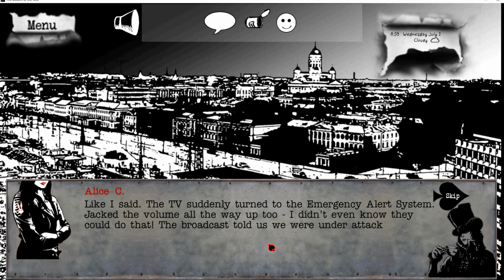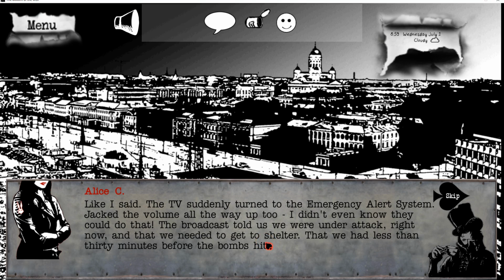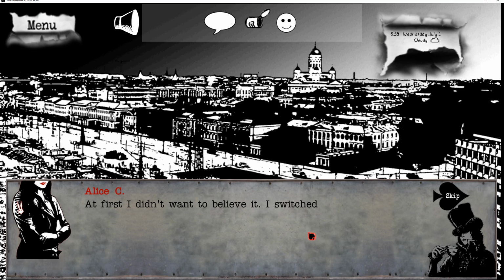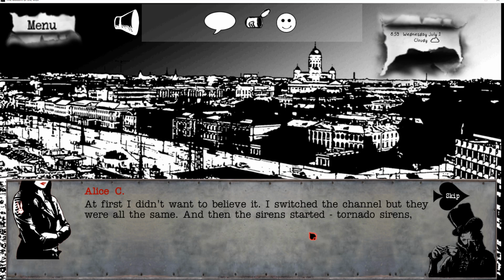Like I said, the TV suddenly turned to the emergency alert system. Jacked the volume all the way up, too. I didn't even know they could do that. The broadcast told us we were under attack right now and that we needed to get to the shelter. That we had less than 30 minutes before the bombs hit. Jesus, sounds scary. At first, I didn't want to believe it. I switched the channel, but they were all the same, and then the sirens started. Tornado sirens, flood sirens. I don't know. I knew things were serious.